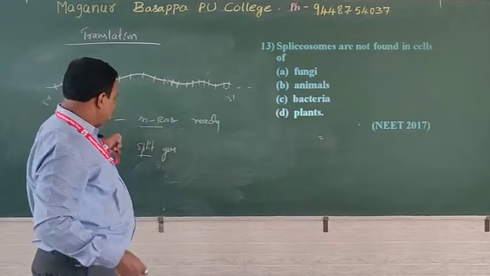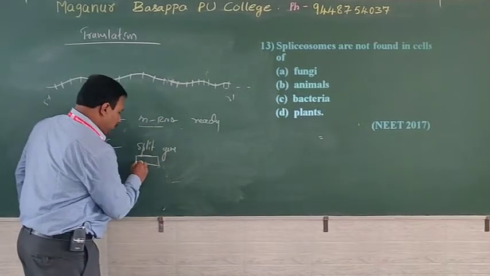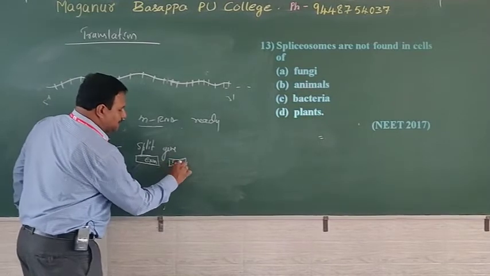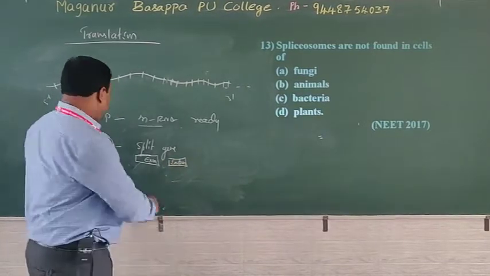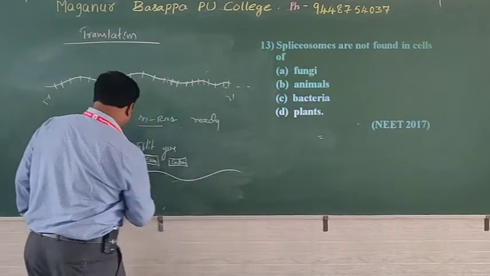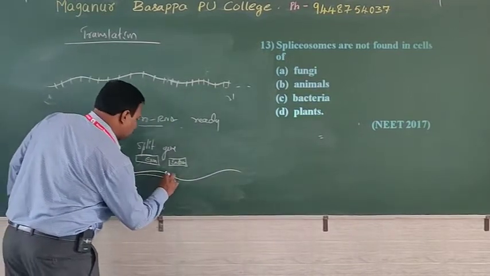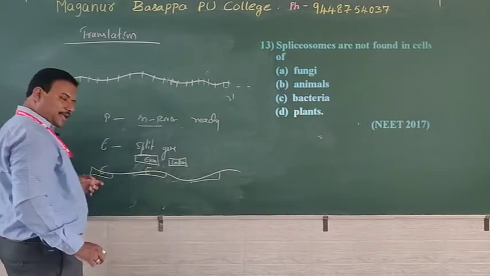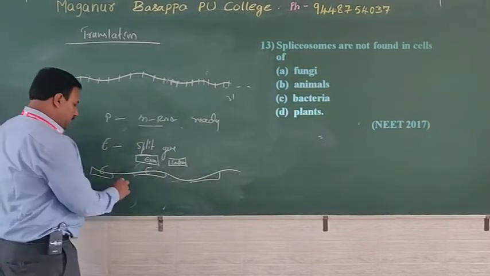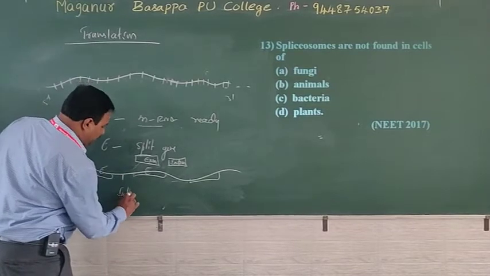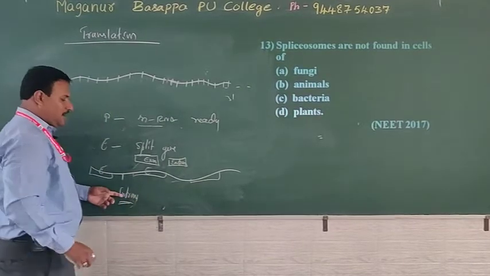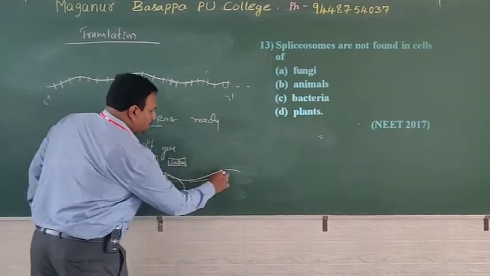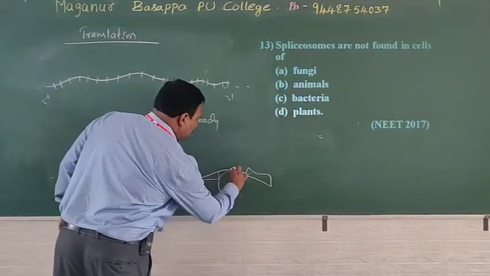mRNA in case of eukaryote has got meaningful regions such as exon, and it has got meaningless regions called intron. And in the post transcription, these introns have to be removed. Exons are the coding regions, that means they synthesize protein, and the regions which do not synthesize protein are called intron. The intron must be removed.